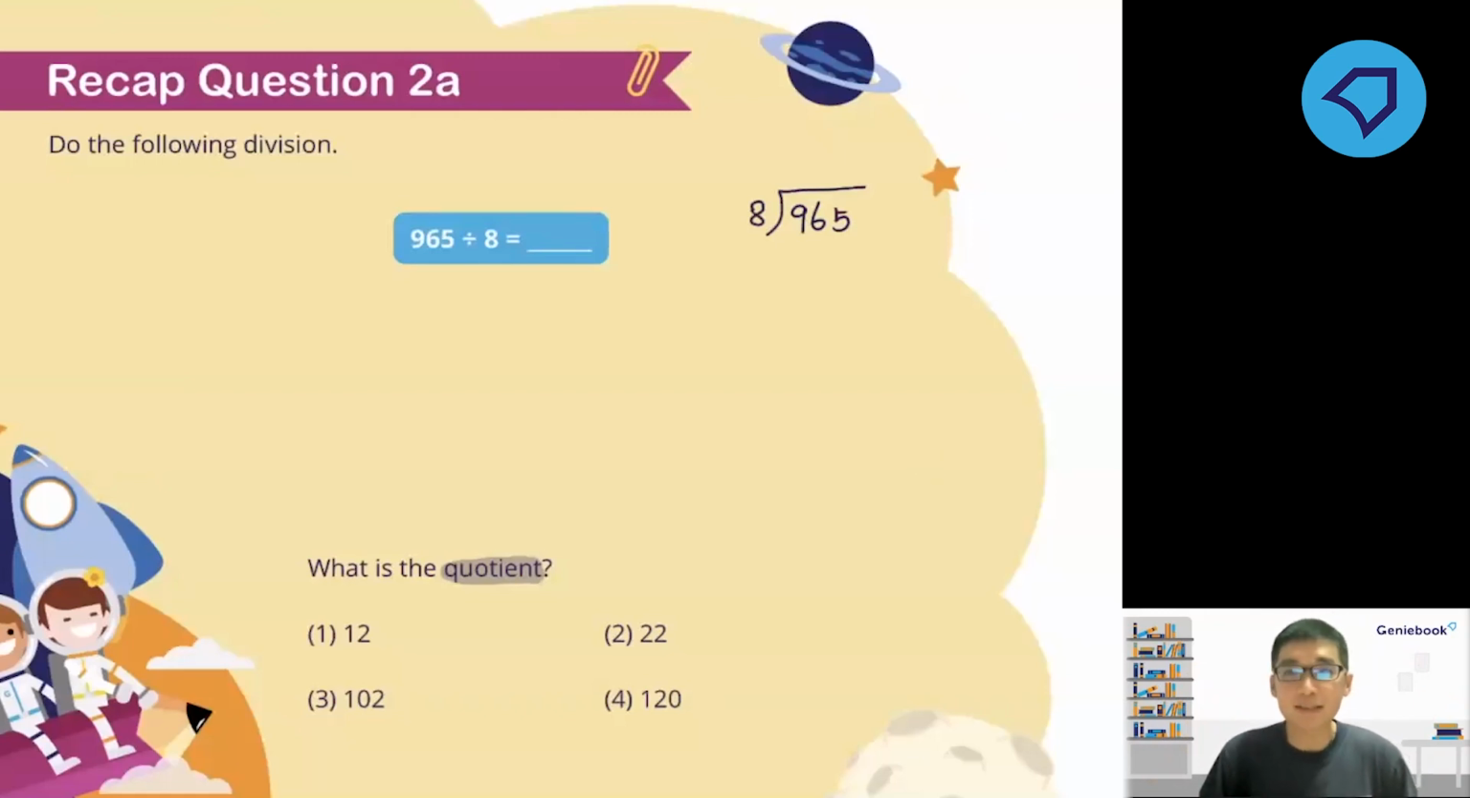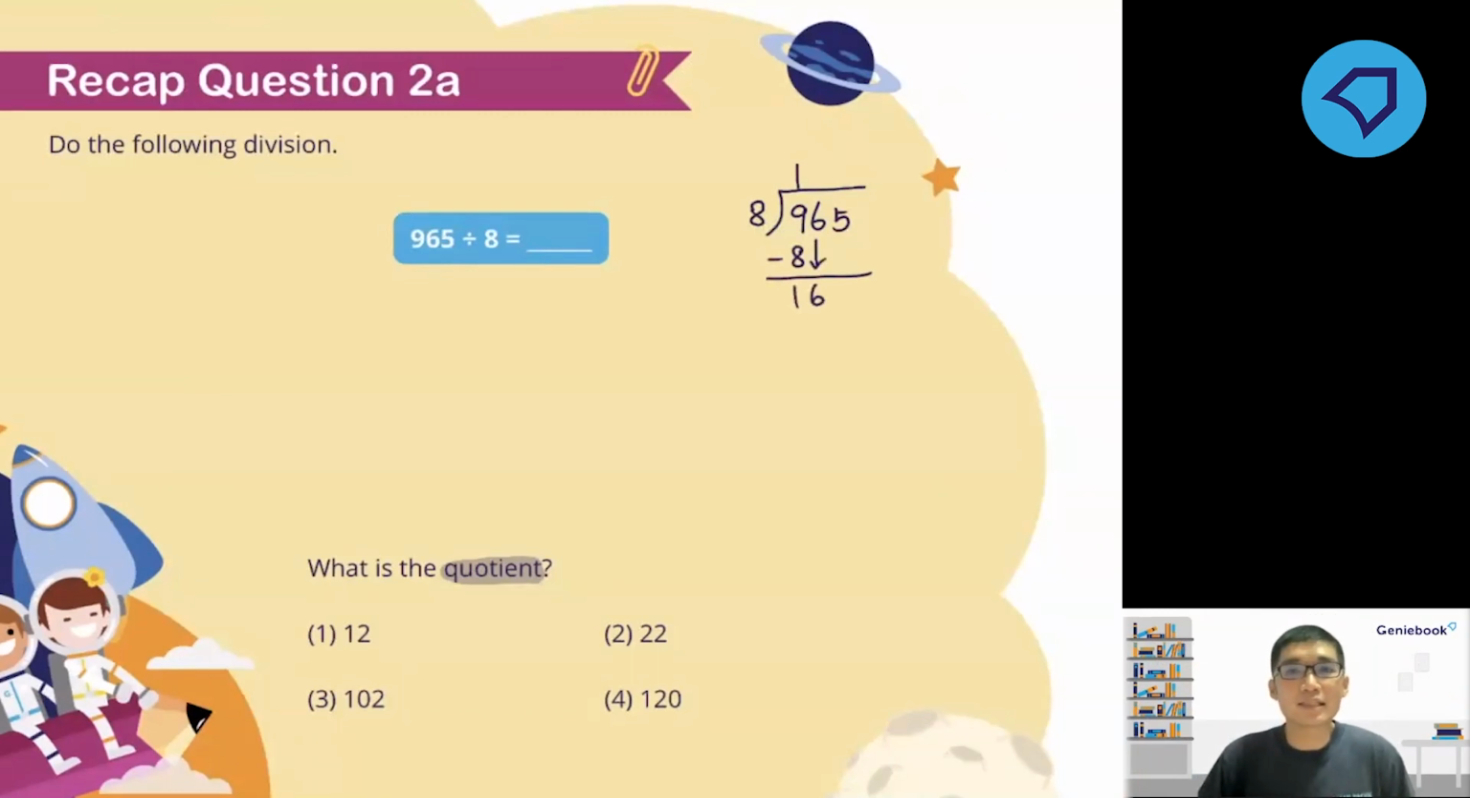So let's start with the digit on the left, 9. 9 divided by 8: if I have 9 apples and want to share them among 8 kids, each kid will receive 1 apple, but there will be leftover. So 9 divided by 8 is 1. When I multiply 8 by 1, I get 8. Subtract, I'll have 1 left over. Then I bring down the next digit, 6.